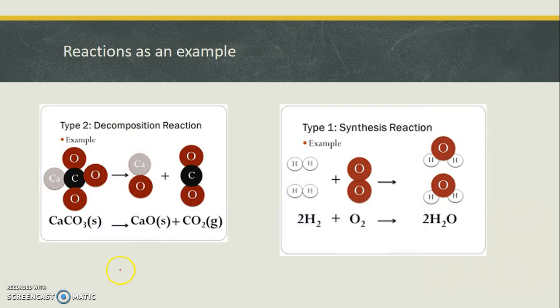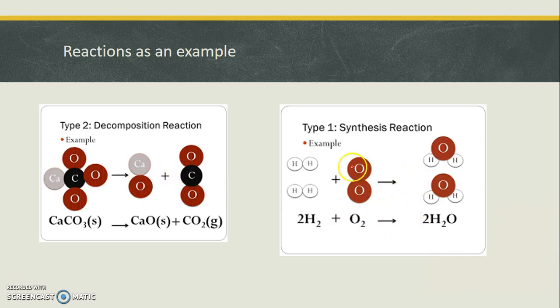Here's an example with chemical reactions. I'm not really concerned so much with the type of reaction, I'm concerned more with the reaction itself, but these were the examples that I could find easily. With this one, I have one molecule. I realize that they're balanced and I have the same number of C's, O's, and Ca's on either side. It's not about that. It's about how they're organized. If you just simply look at the molecules, here's one thing together. And on the right-hand side, I have two things: the Ca and the O are together and the CO2 is together. I went from one piece of stuff to two pieces. That's an increase in entropy then, because it's like one thing broke apart.